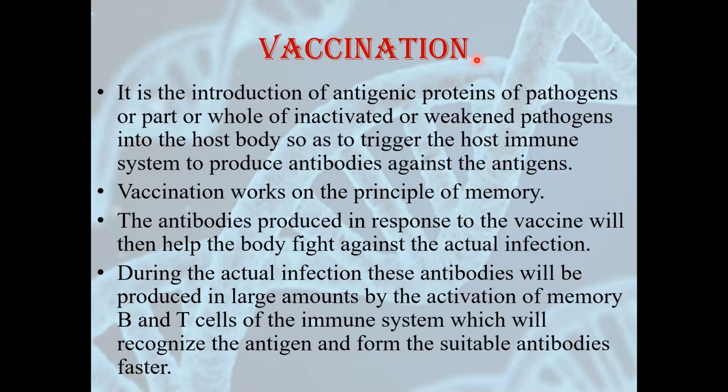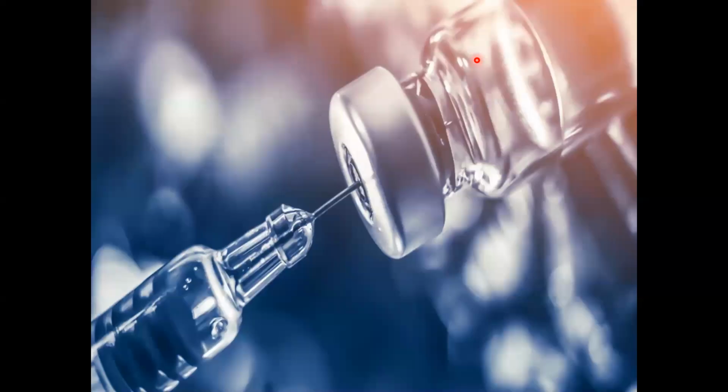During the actual infection, these antibodies will be produced in large amounts by the activation of memory B and T cells of the immune system, which will recognize the antigen because they had fought with it earlier in our life. They will form suitable antibodies faster, and the virus, bacteria or any pathogen can be killed. So vaccination is very important, and it is responsible for providing immunity for the whole life of an organism.